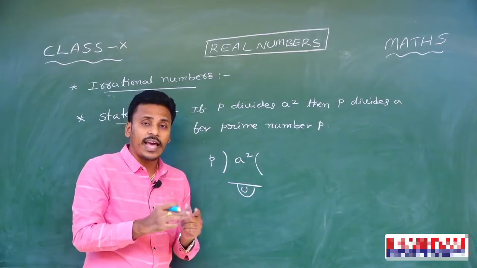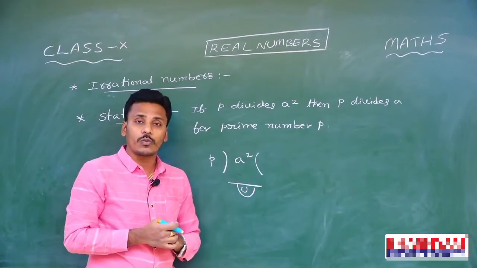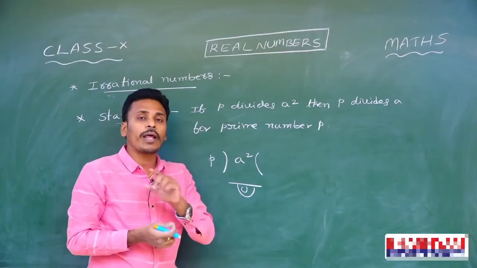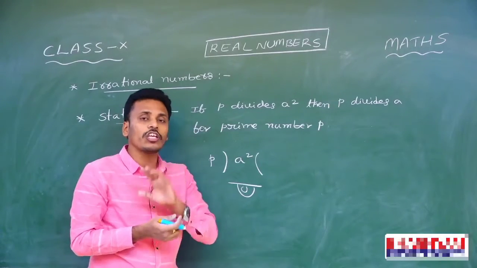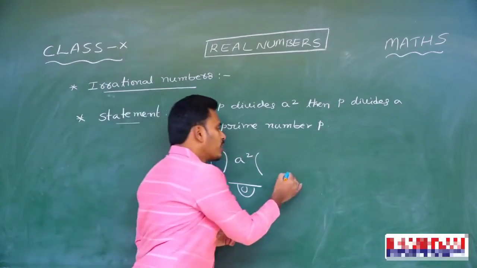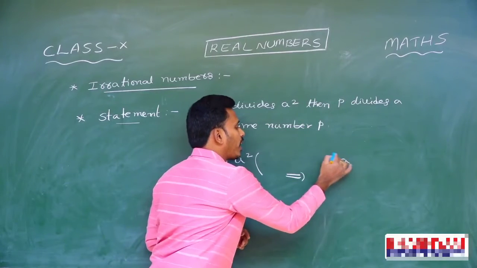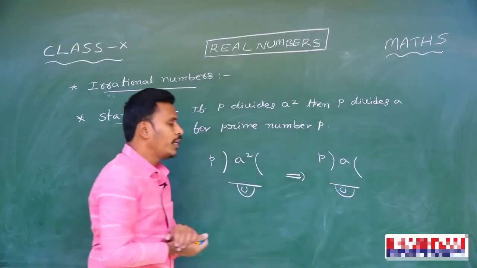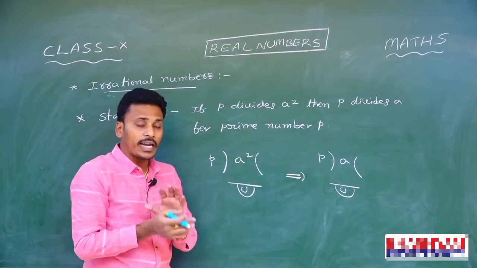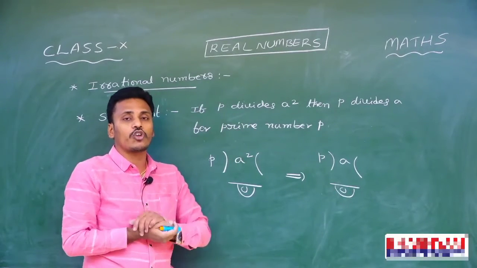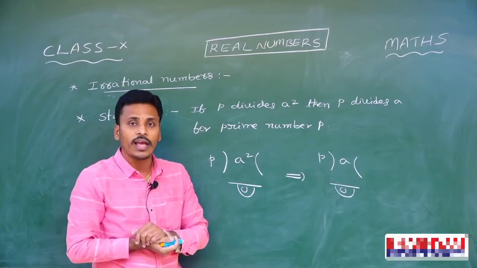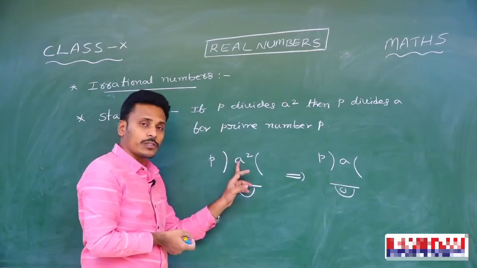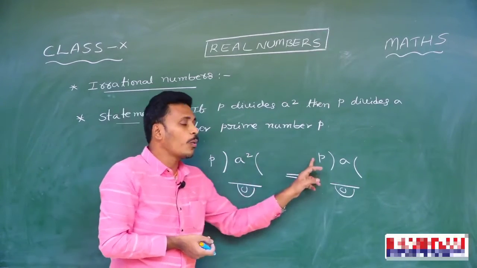Since P is there in the prime factorization of A square 2 times, then if you identify A in the prime factorization of A, there surely you will get 1 P, and since there is 1 P in the prime factorization of A, it is very clear that P divides A and also leaves a remainder 0. At the end, this is completely based on the prime factorization of A square as well as A. And the statement is once again, if P divides A square, then for sure P divides A also.